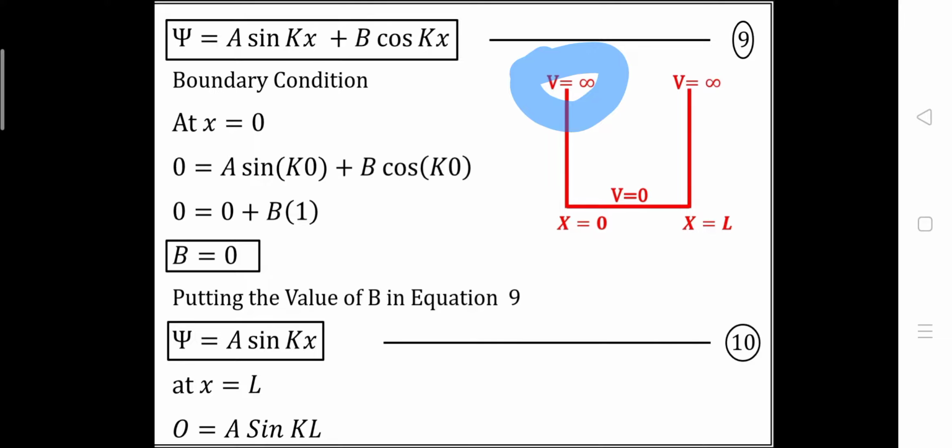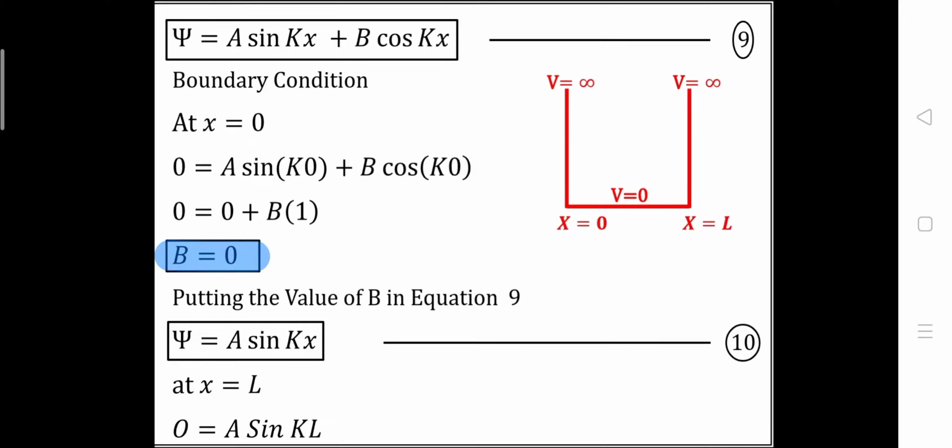So we will get 0 is equal to A sin k0 plus B cos k0. Here the first term will be 0 because sin 0 is equal to 0, and cos 0 is equal to 1. So from this we get the value of B is equal to 0.